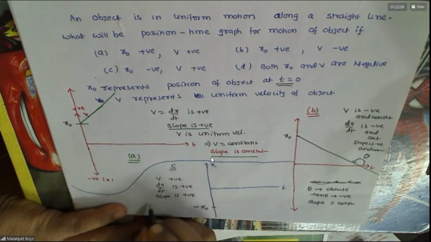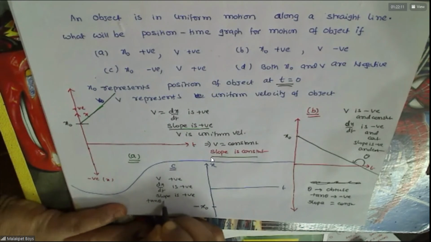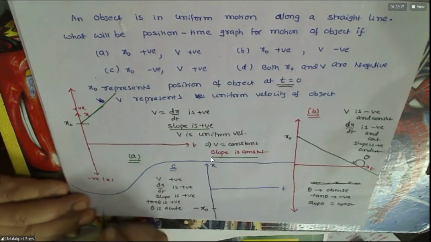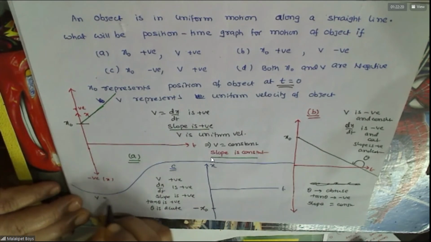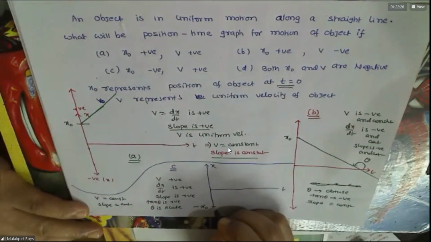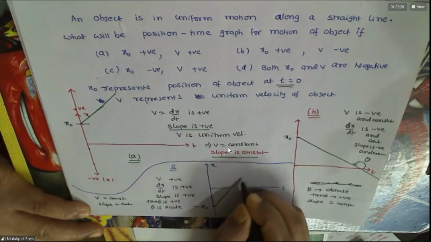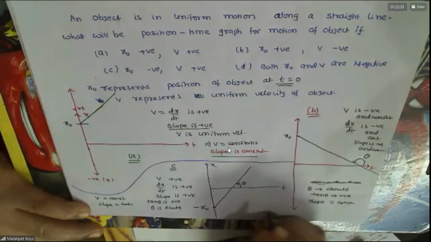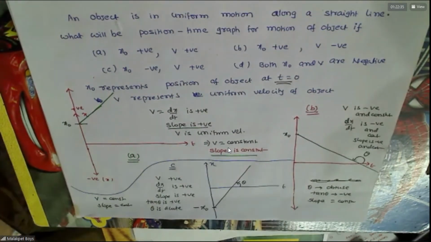That means tan theta is positive. This implies that theta is acute. And slope is constant. V is constant. What is the meaning of this? Slope is constant, so that means a straight line. It will be like this. You can see that theta is acute now. Followed this?